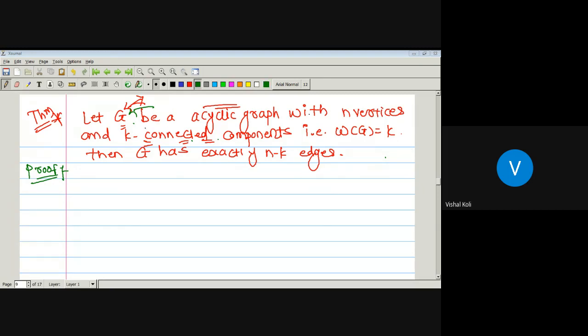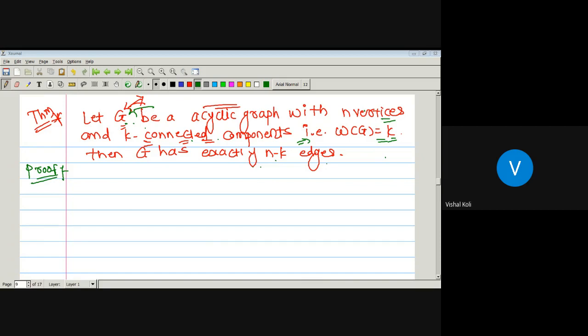G is an acyclic graph with n vertices and only one connected component. Since it is a connected graph, the number of components of G will be k. Then G has exactly n minus k number of edges. n minus k, k is nothing but the number of components. If G is connected, then how many components are there? Only one. Only one, that is n minus 1 number of edges. And by the previous theorem also we can prove that if there is a connected acyclic graph, that is a tree with n number of vertices, then it has n minus 1 number of edges. So whenever k equals 1, it is true from the previous theorem.